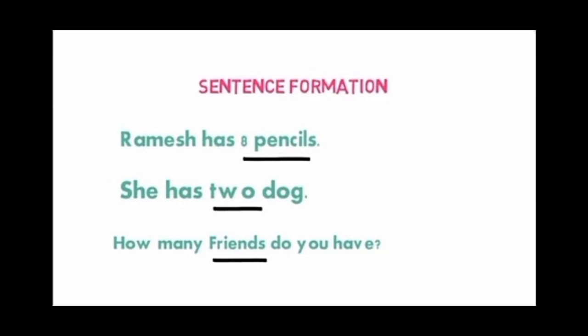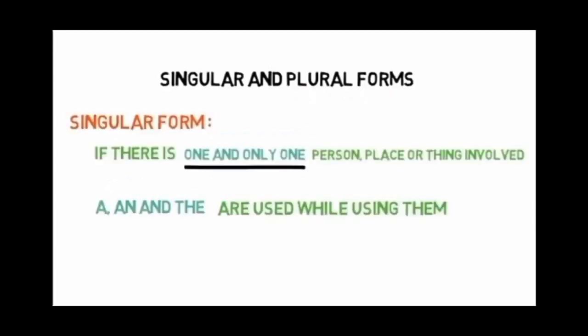How many friends do you have? So you might have 2 friends, 4 friends, 5 friends, etc. So you can count the number of friends you have. So they come under the category of countable nouns. Countable nouns can be categorized into 2 forms. One is plural form and the other is singular form, as I said earlier.